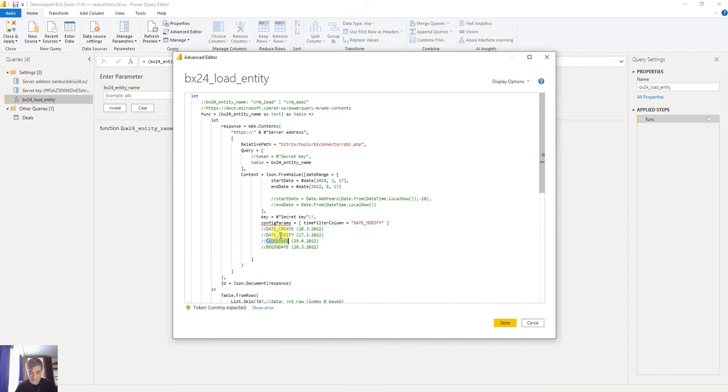For example, we need to filter by close date, and deals closed at this date, 29 4 2022. Let's look at the result.